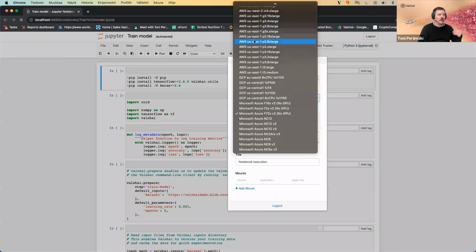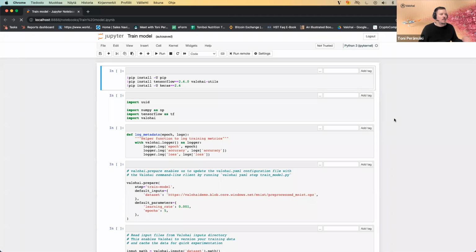So here we have our shared AWS, GCP, and Azure instances. But in your case, of course, you would have your private cloud or on-prem instances. So Valohai is always implemented into customers' private environments. So you can always be sure that data stays within your environment. Orchestration always happens in your environment. We don't transfer them outside of your network. When those are selected, we are ready to roll.